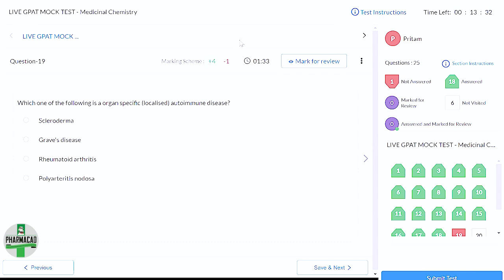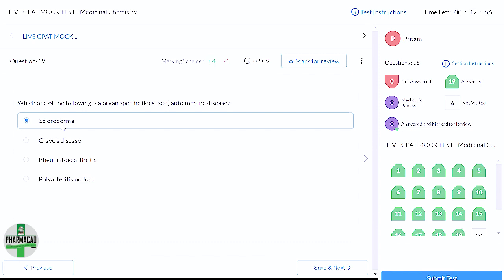It's not an organ. ठीक है? Okay. Scleroderma is what? Related to skin. Correct. Skin, is it an organ? Yes, ma'am, it is the largest organ of the body, right? So this is an autoimmune disease also, and this is specific to some organ. अगर skin पे कहीं भी हो रहा है, that is fine, but वो skin पे ही हो रहा है. So it is an organ specific autoimmune disease.